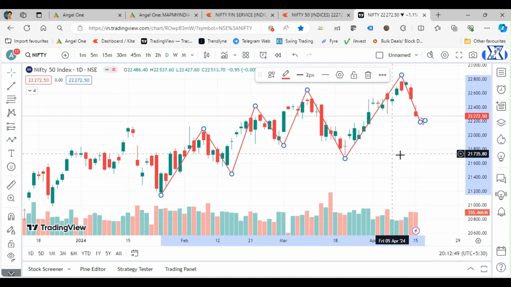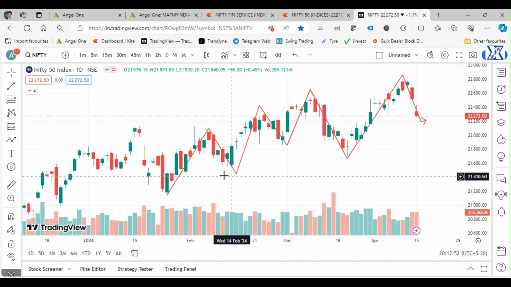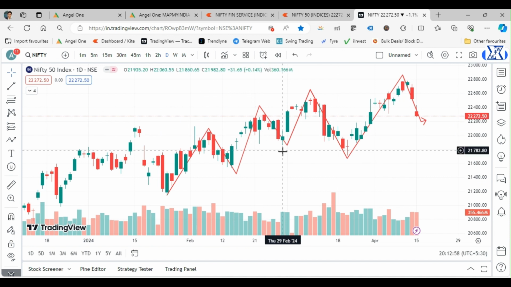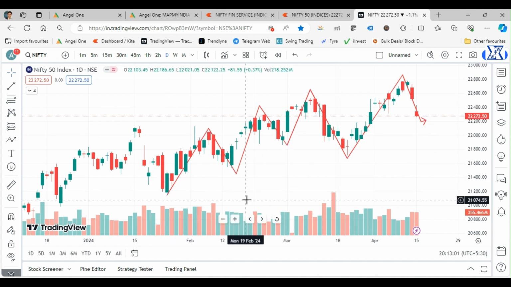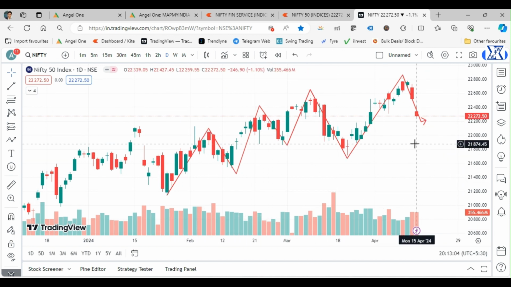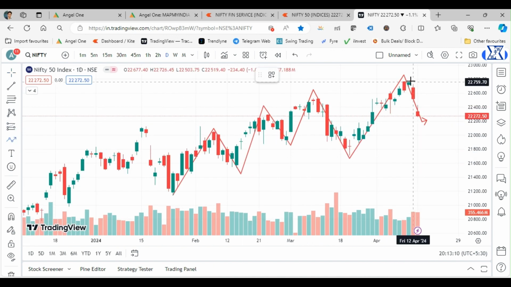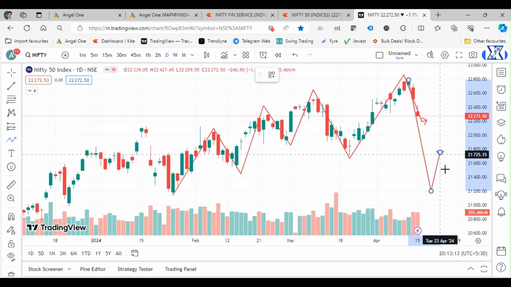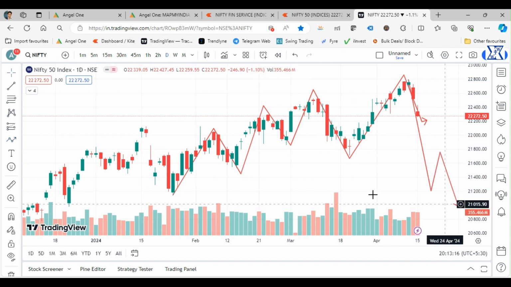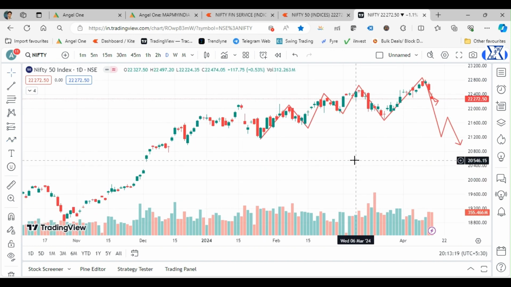At the bigger picture, I don't see that there is much to worry about, because it's the normal course of action for any stock or index that it gives a run, then pulls back, run, pull back. But the main problem would happen if this run and pullback goes beyond this one. Then we can say that the market is going completely into a downtrend.